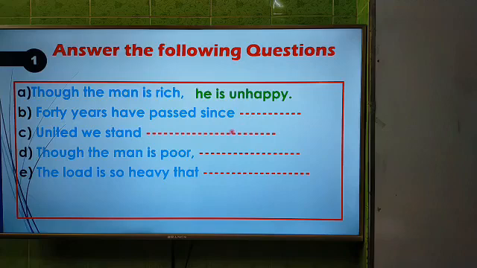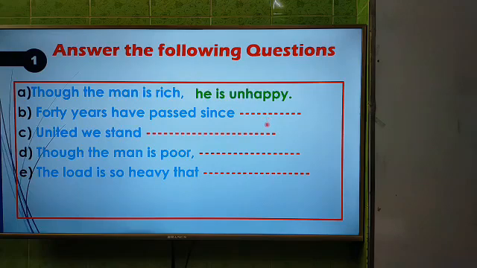Now go to the second one. 40 years have passed since, and in this sentence you see that this is the rule of since, and we know that before since we get the present perfect. Here 40 years have passed is in the present perfect, so the answer will be in the past indefinite.